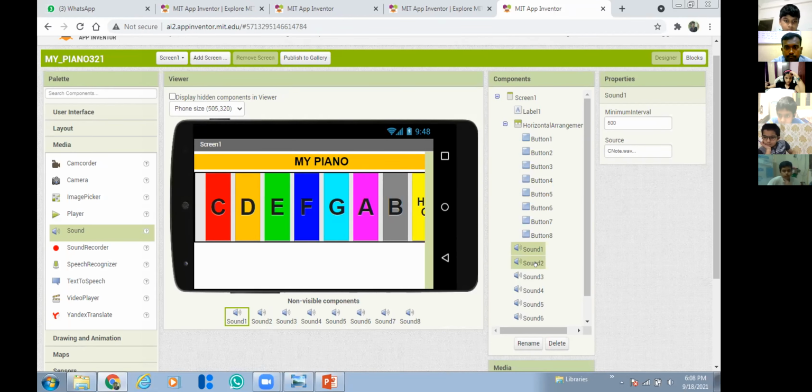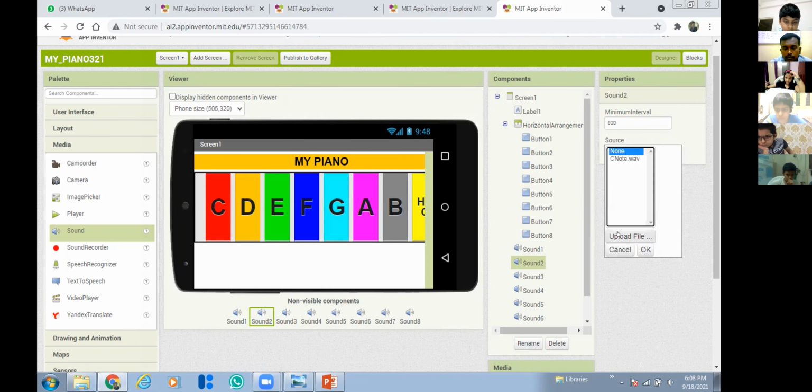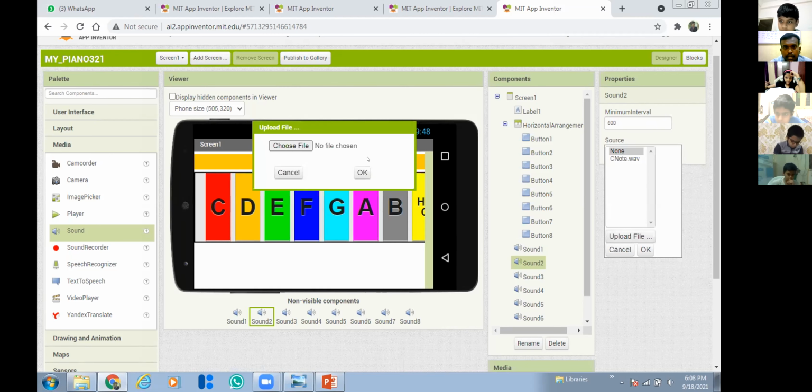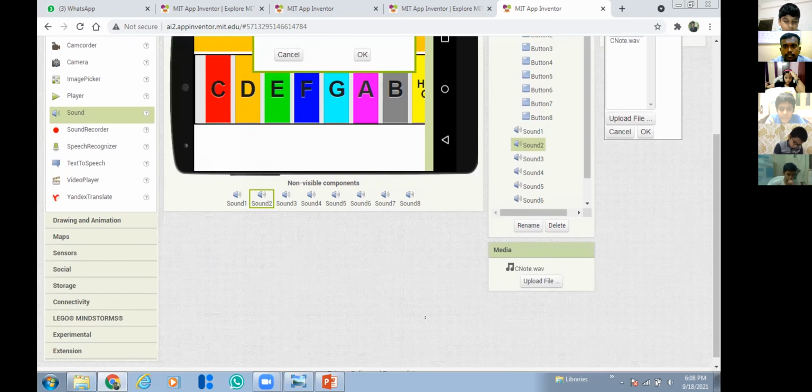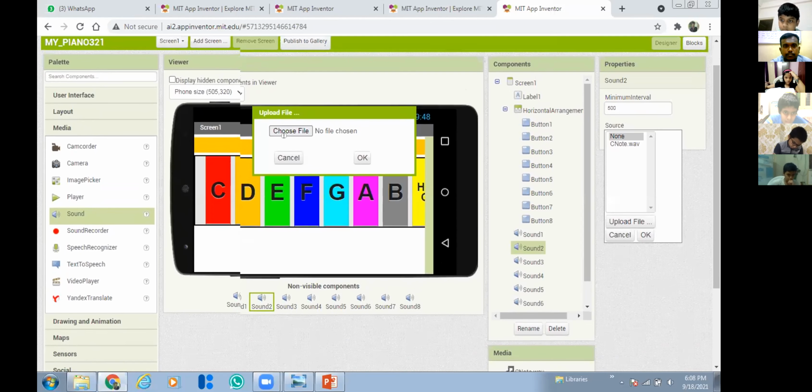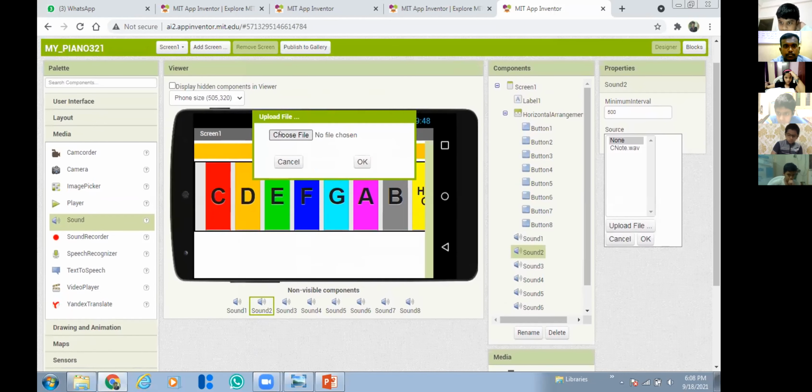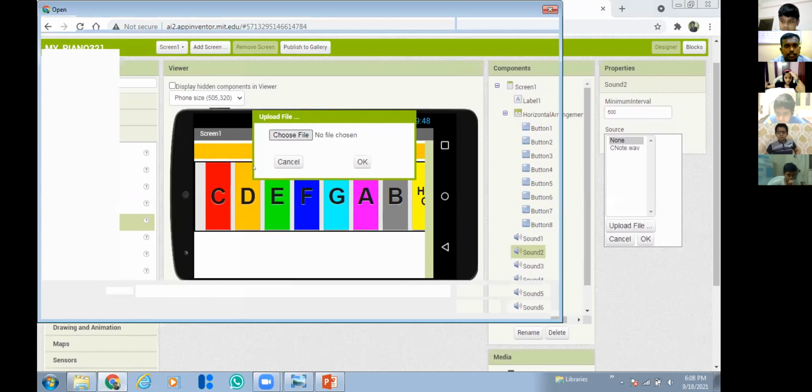Once again, I'm repeating for sound 2. Click sound 2, go to source, upload file. Note it down properly. Source, upload file, choose file.